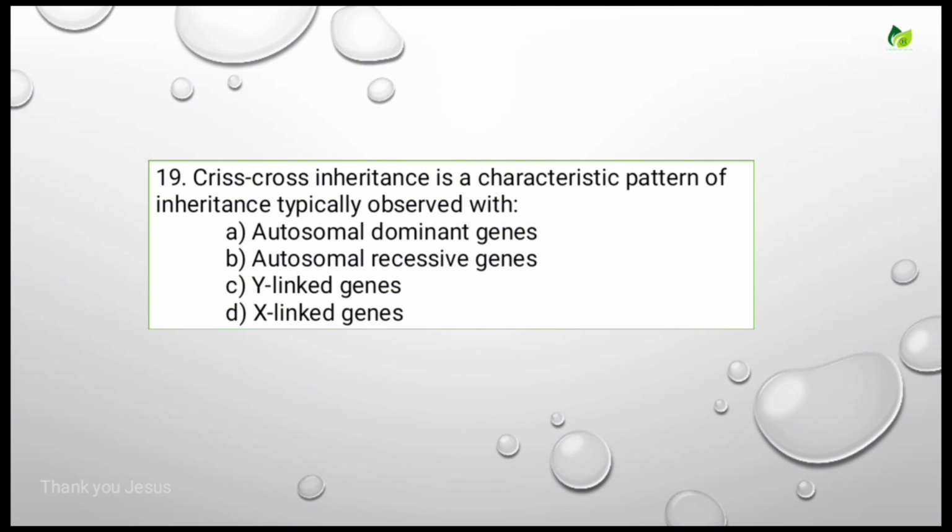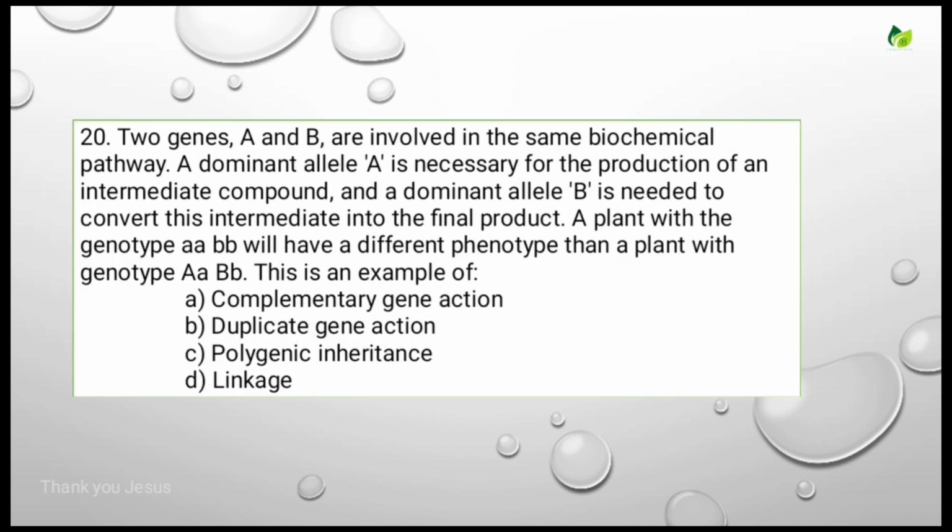Crisscross inheritance is a characteristic pattern of inheritance typically observed with. Options are autosomal dominant genes, autosomal recessive genes, Y-linked genes, X-linked genes. For this, the correct answer is X-linked genes, so crisscross inheritance is also called as X-linked inheritance. Let's see the next question.